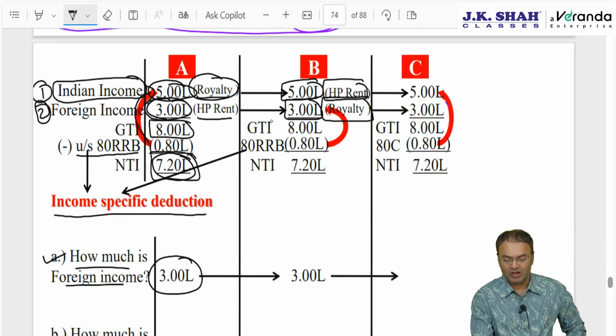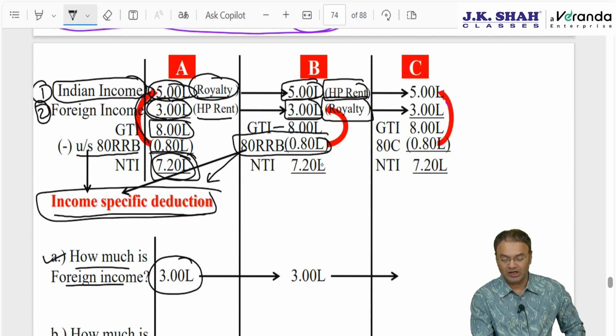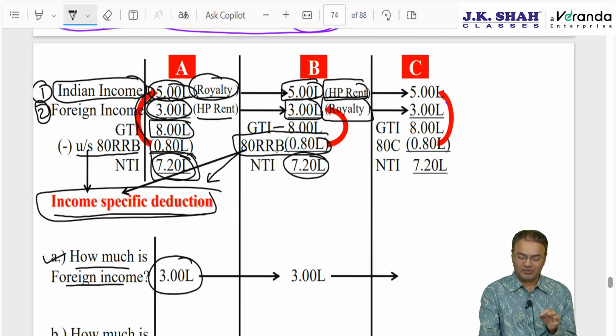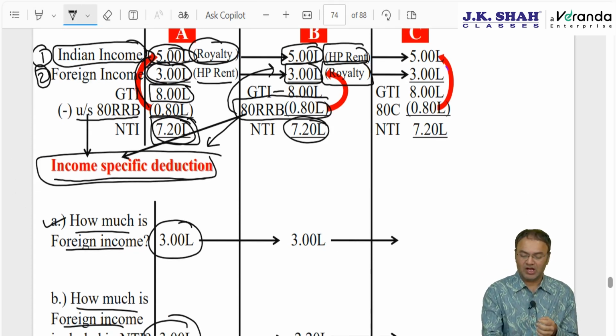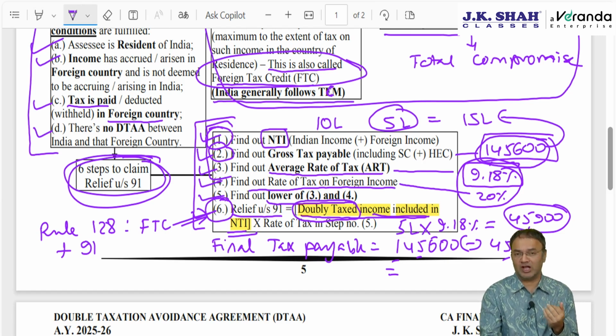Foreign income is royalty. Gross income is 8 lakhs, 80RRB is still 80,000, which is an income specific deduction. Net income is 720. Now this income specific deduction will go to reduce the particular income, which is royalty, and this time foreign income is royalty. So if I ask you how much is foreign income, the answer is 3 lakhs. But in step number 6, relief will be available only with regards to that much doubly taxed income as is included in NTI.